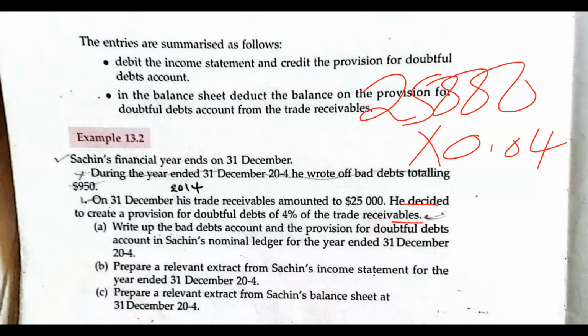Now I'm asking you: the total amount of receivables, the amount that you're expecting from your debtors, is the 25,000. Out of this amount, 4% is a provision for doubtful debt. So we want the 4% of 25,000. How much is that?